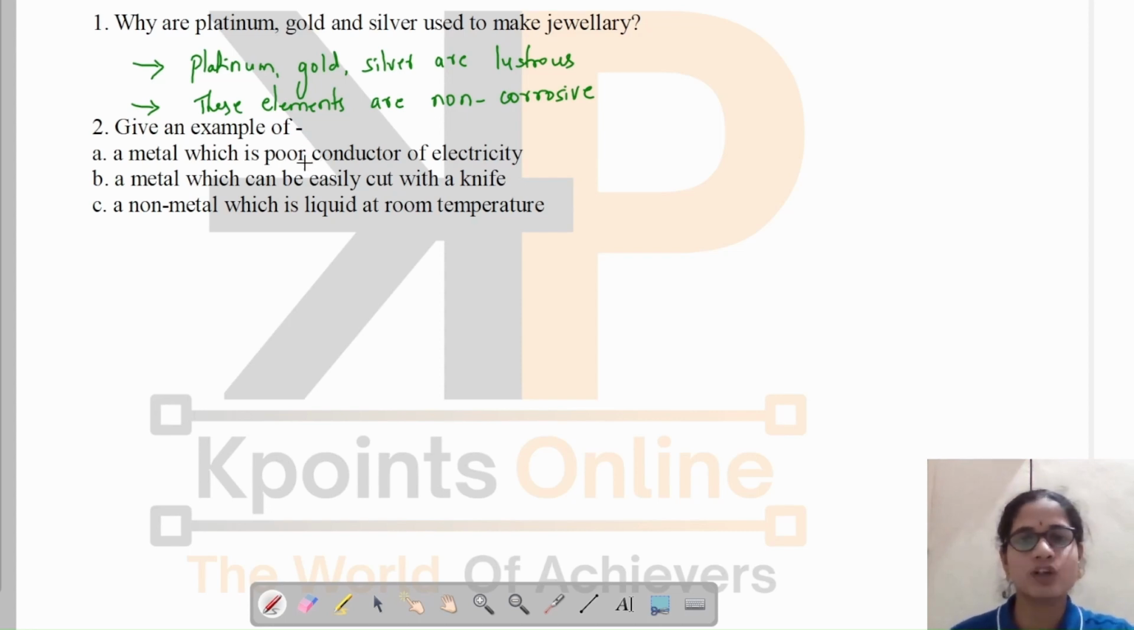Next, give an example of a metal which is a poor conductor of electricity. We have studied in this session which metal is a poor conductor of electricity. Lead is a poor conductor of electricity, and also mercury, which is a metal. Then, a metal which can be easily cut with a knife. We know that sodium is a metal which can be cut with a knife, and also potassium. And a non-metal which is liquid at room temperature is bromine.